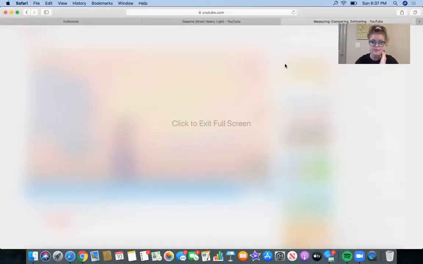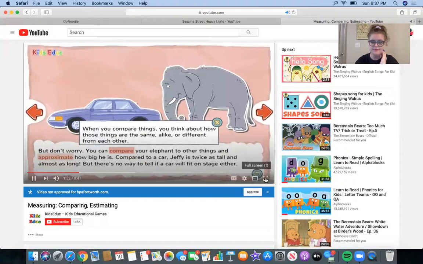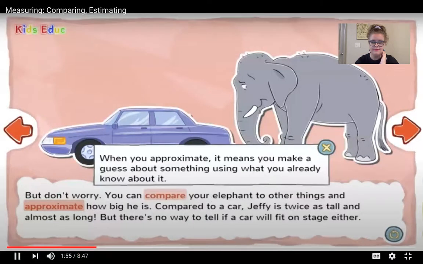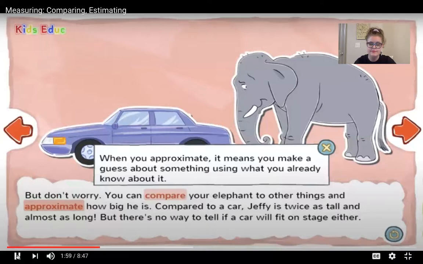Oh, where'd it go? Here we go. Approximate. When you approximate, it means you make a guess about something using what you already know about it.